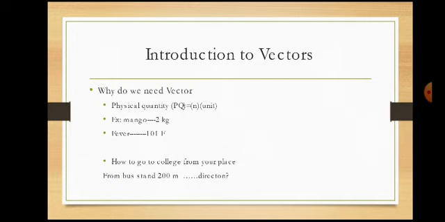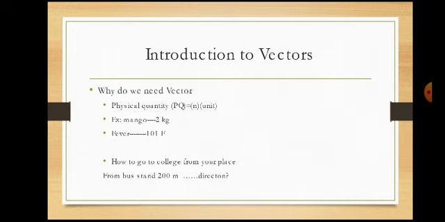What is a physical quantity? A physical quantity is measured directly or indirectly. So while measuring a physical quantity, we have a number and a unit.